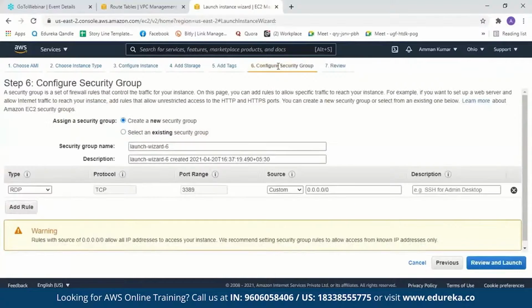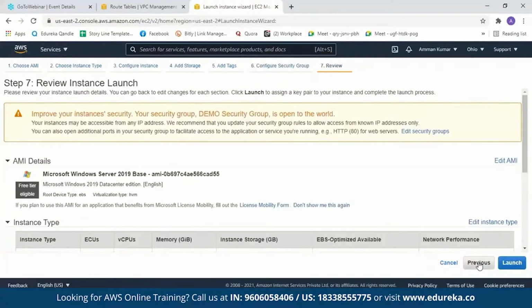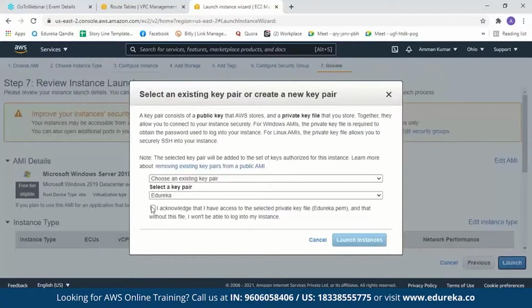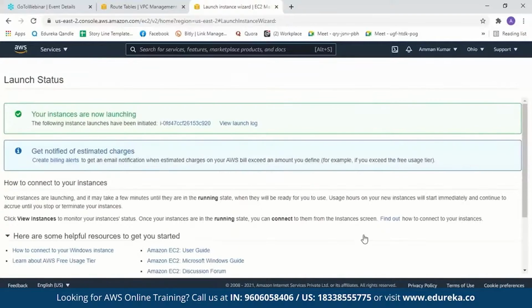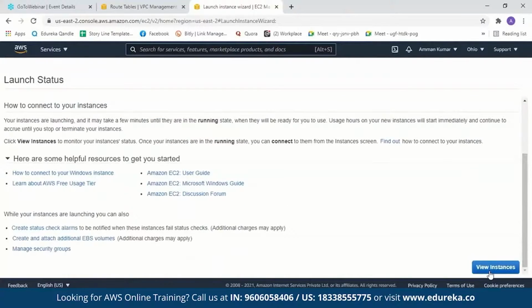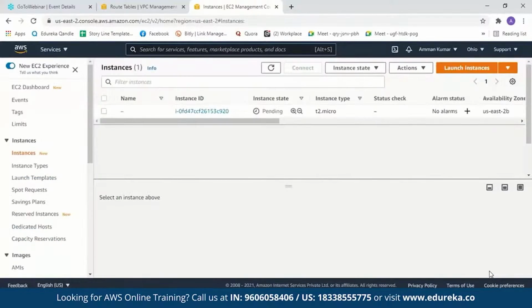Before that, let us create a security group. Let us just name it Demo Security Group. And now review and launch. We'll use an existing key pair and now launch our instance. Now let us click on View Instance. This might take a couple of minutes.